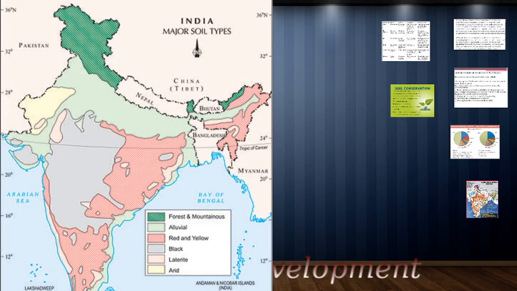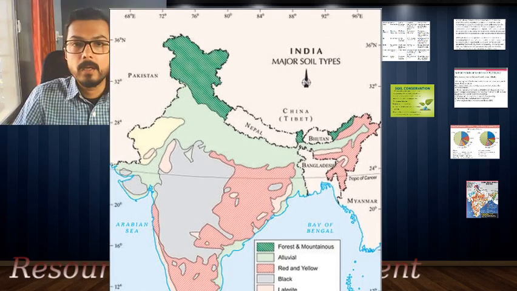Then the red portion is red and yellow soil. In the central peninsular plateau region, a little bit of Deccan and the Malwa plateau region, we have black soil. Then we have arid soil in Rajasthan, and also laterite soil in small portions of India, mainly in the western coastal plain.